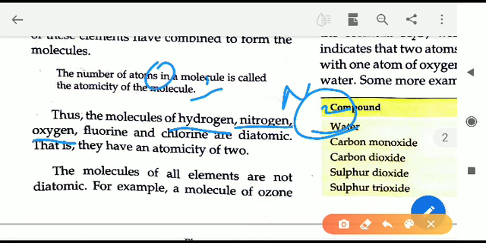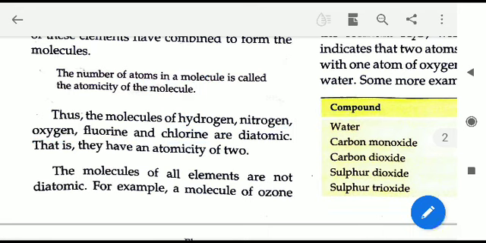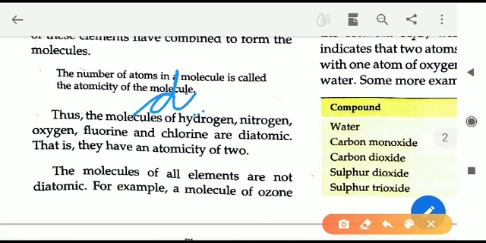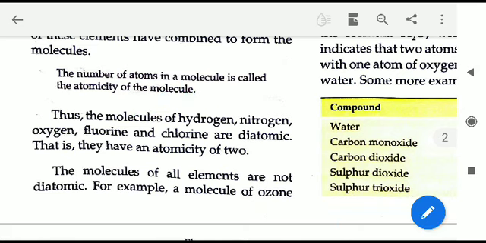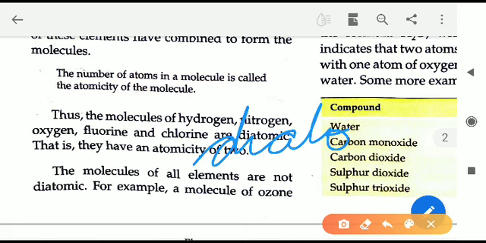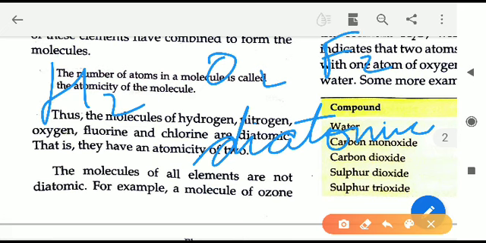Oxygen is O2, that means 2 atoms are there, so the oxygen molecule's atomicity is 2. Similarly fluorine and chlorine all have atomicity 2. If the atomicity of a molecule is 2, then we say they are diatomic. Diatomic means their atomicity is 2. H2, O2, F2 all have 2 atoms, so they are all diatomic.